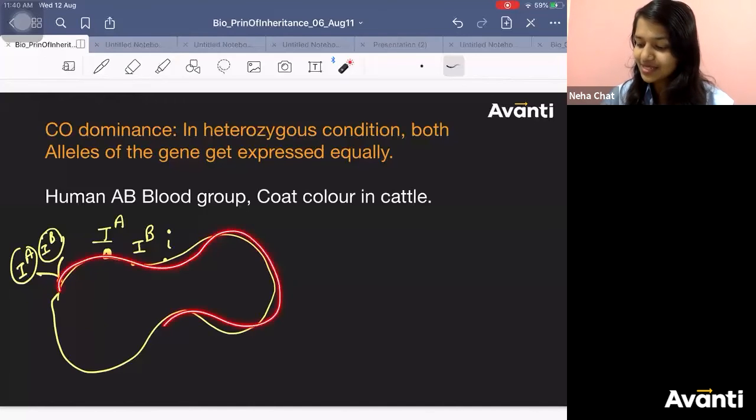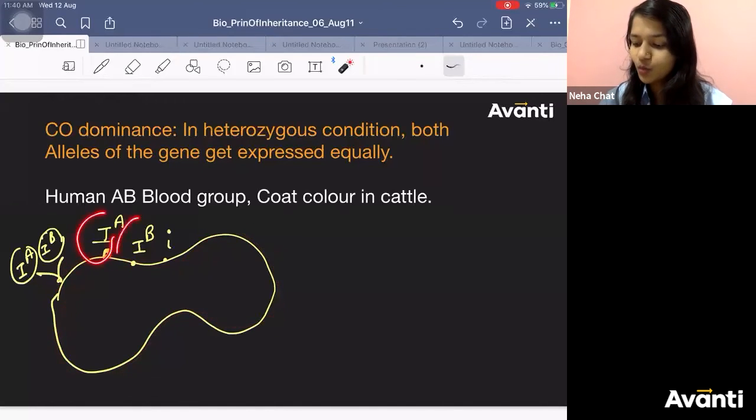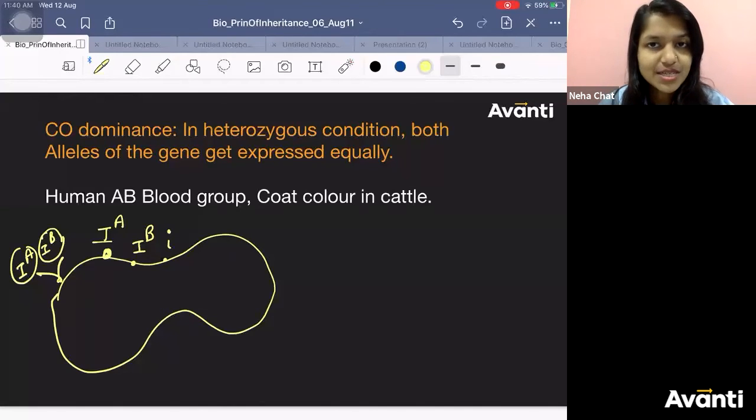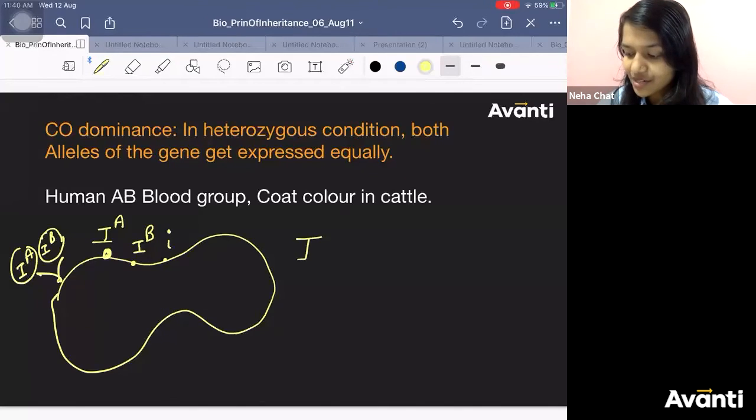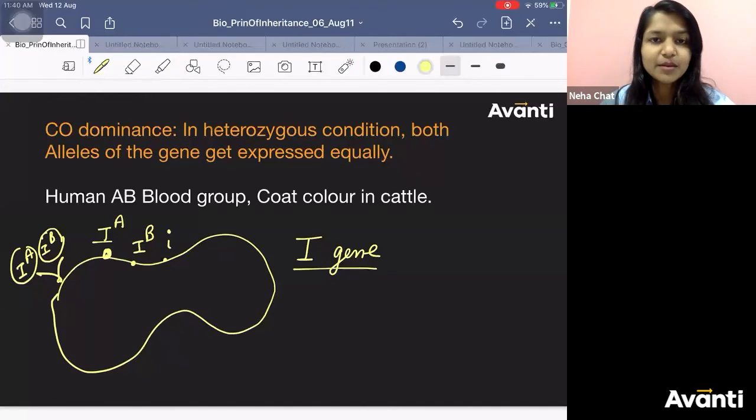So this is RBC. On the membrane, which antigen is present? These antigens are actually representing a gene. Which gene? I gene. So human blood group is determined by which gene? I gene.